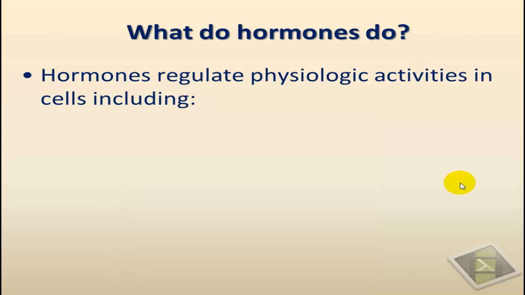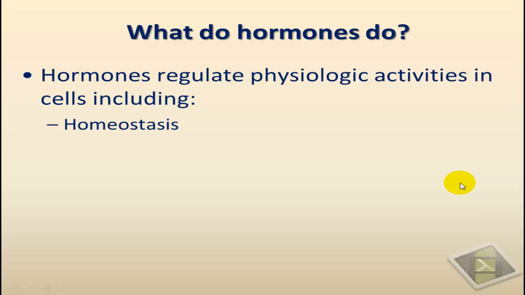Now, what do hormones do on the entire body? What are the effects, the generalized effect on the entire body? And here we can actually look at hormones as regulators of physiologic activities in the body in general, and we can group those physiological activities under three major categories. The first one is the regulation by hormones of homeostasis.